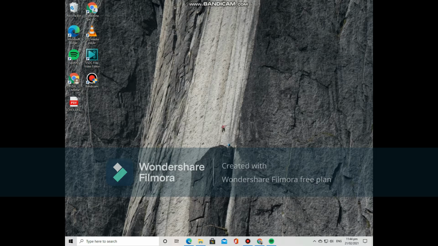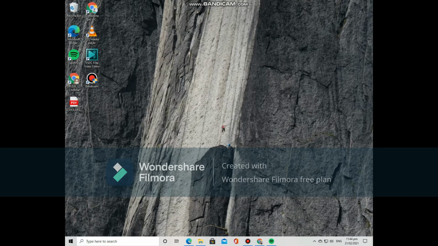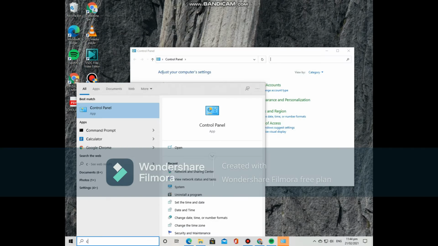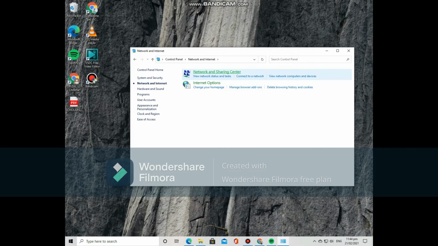So first, you need to access the control panel. Search it. Here, you will see the network and the internet. Click it. After clicking it, this will show up. Click the network and sharing center.